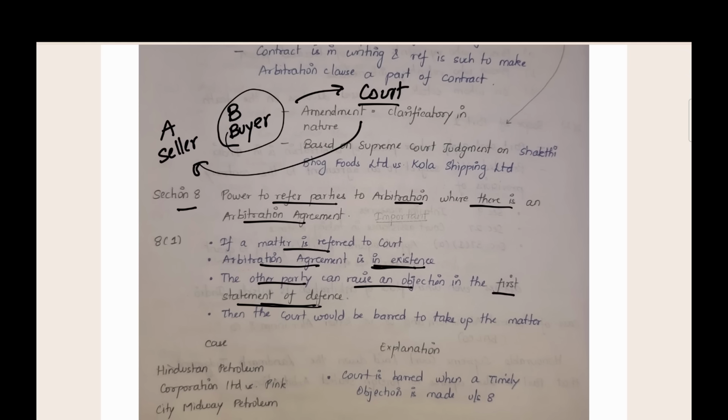If he tells the court that there is an arbitration agreement and we are going to proceed through arbitration, the court would be barred from taking up that matter. Then that matter cannot go through court and we have to go through arbitration only. For this to happen, you have to state that there is an arbitration agreement and your wish to solve through arbitration in the very first statement of defense. The first argument should be that there is an arbitration agreement. If this happens, then the court cannot take up the matter and you can solve through arbitration. This is given under section 8.